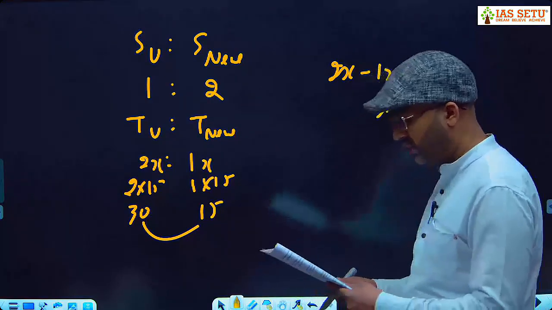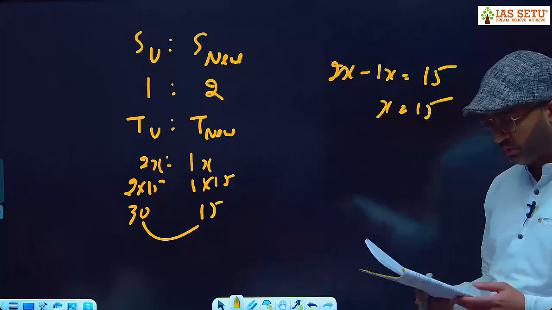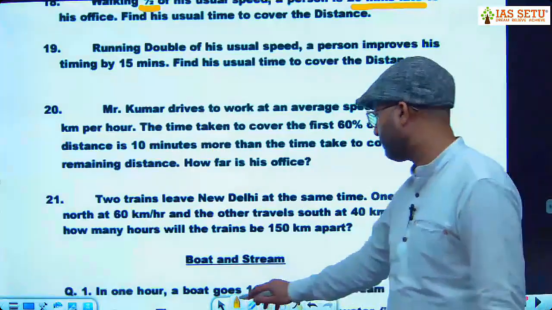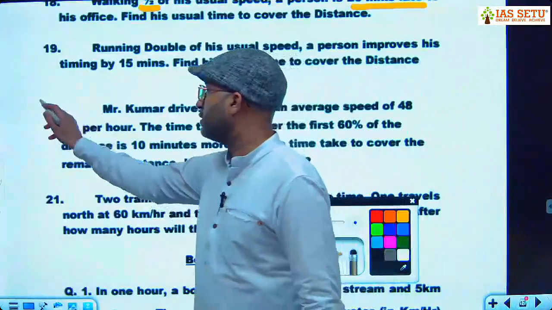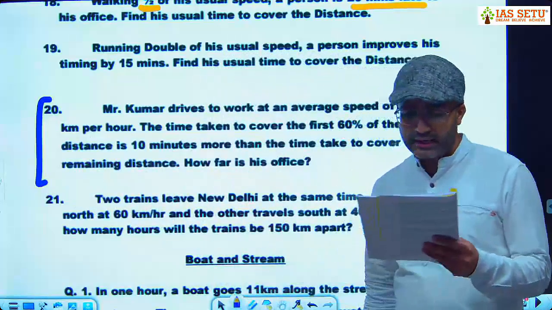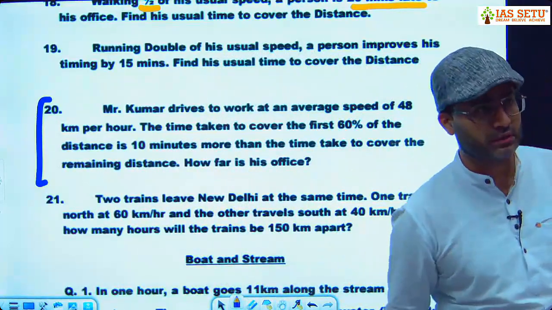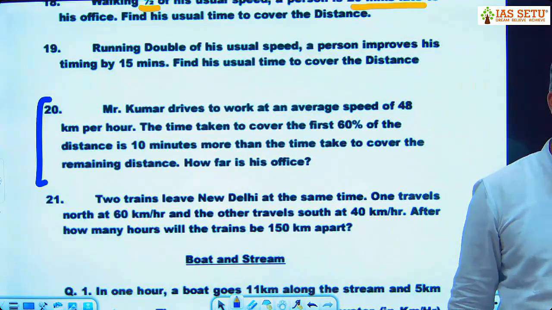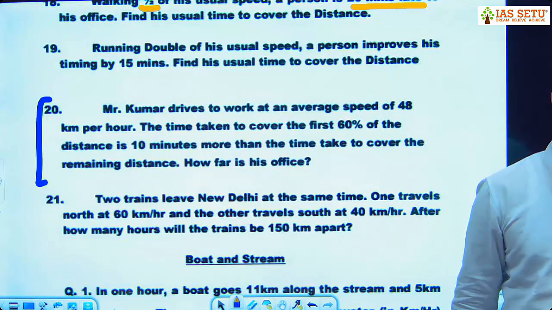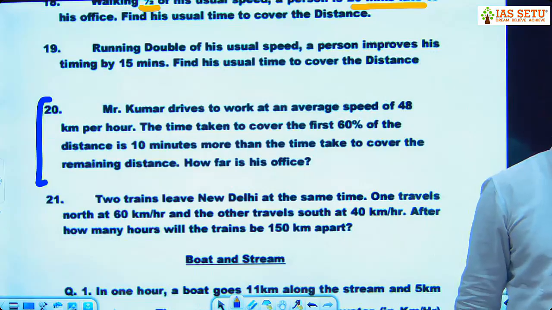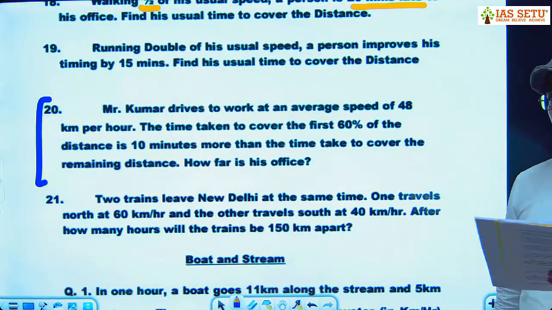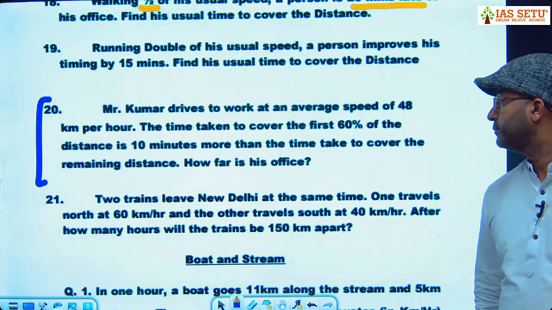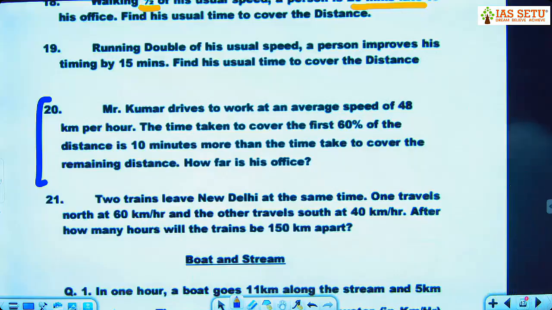Next, let us practice one PYQ, question number 20. First, you take 2 minutes for this question. Mr. Kumar drives to work at an average speed of 48 km per hour. The time taken to cover the first 60% of the distance is 10 minutes more than the time taken to cover the remaining distance. How far is his office? So what is the distance between his house and office? You try first.